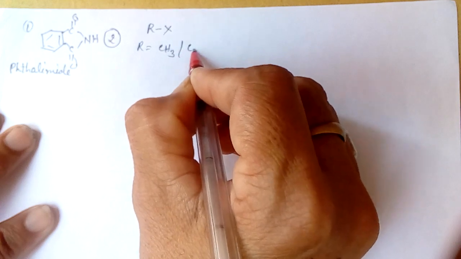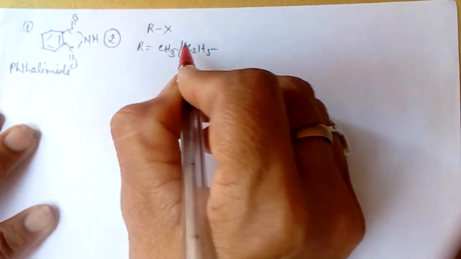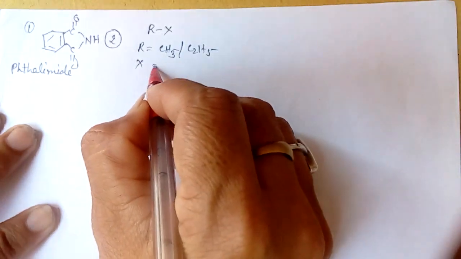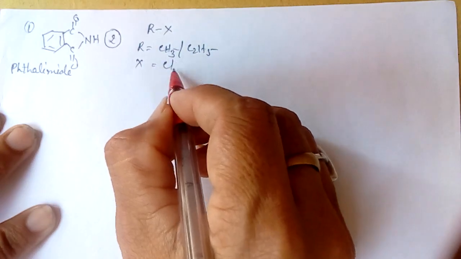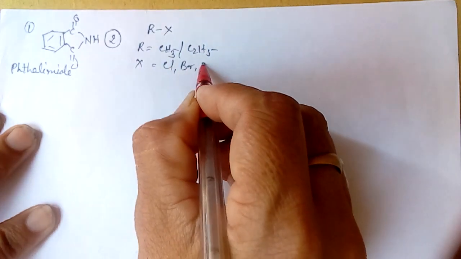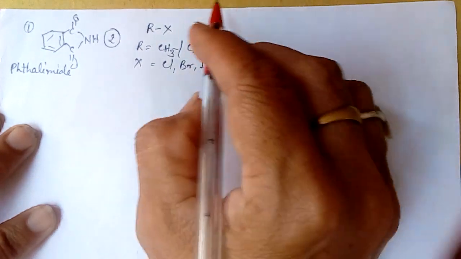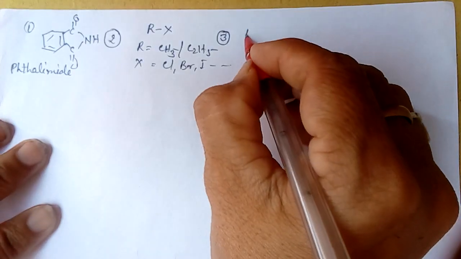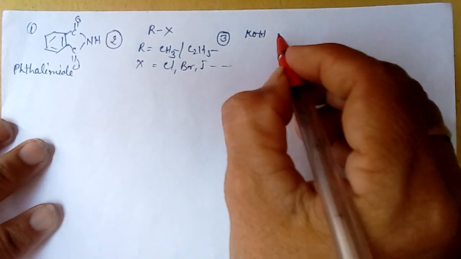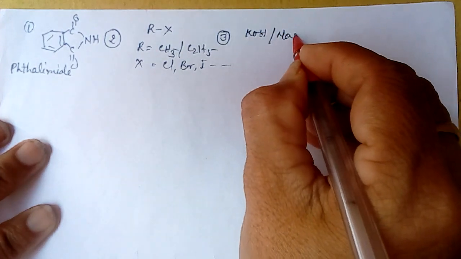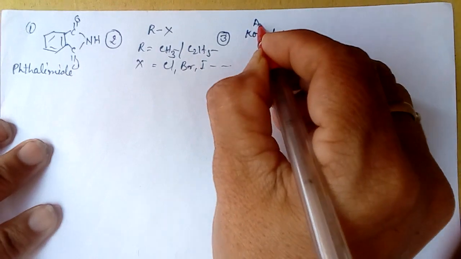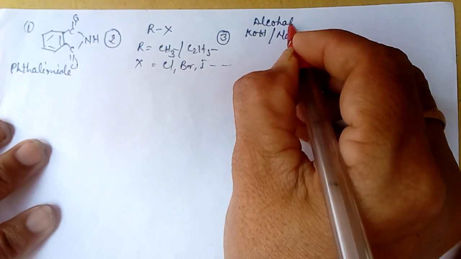ethyl, and the halide is chlorine, bromine, iodine, and so on. The third reagent which is necessary is KOH or NaOH, alcoholic KOH or NaOH.